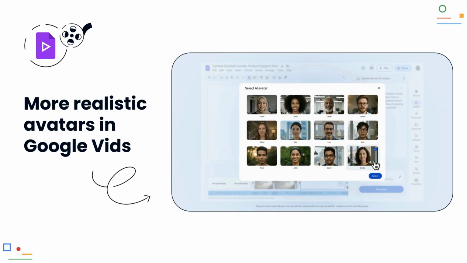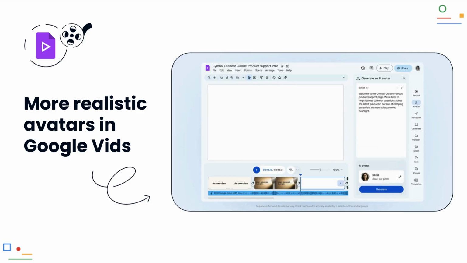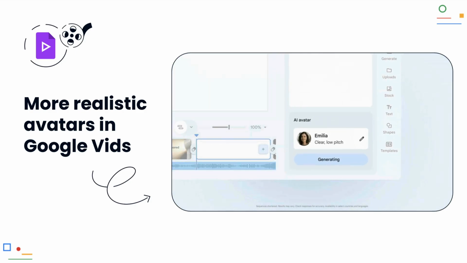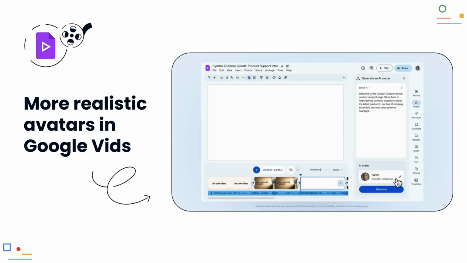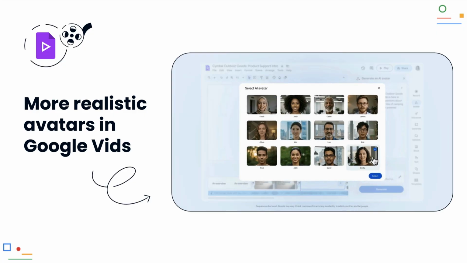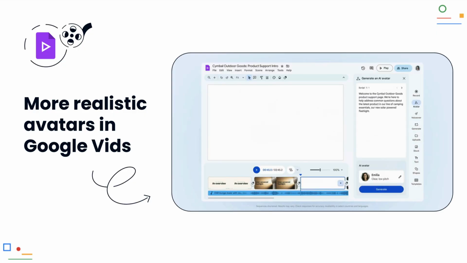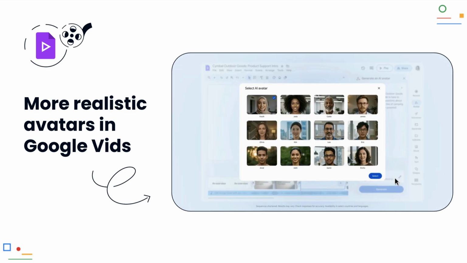The AI avatars in Google Vids have received a major update and are now supported by VO. They now appear much more natural, with better facial expressions and lip movements, looking more professional. This is super practical for internal announcements or training videos, as you don't need a speaker or a camera. You simply create high-quality videos faster.